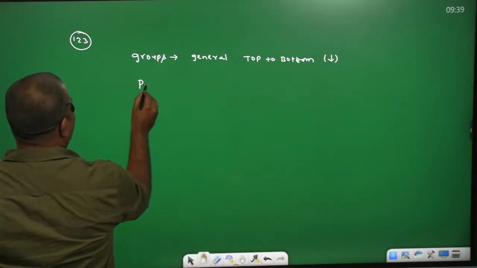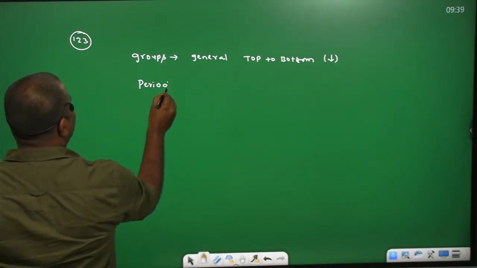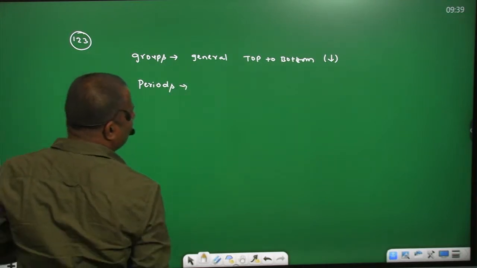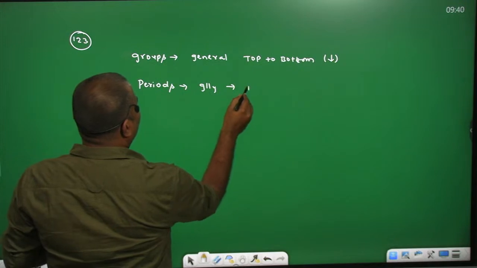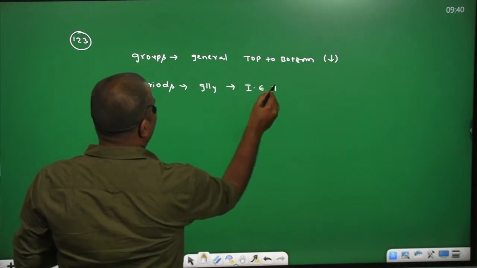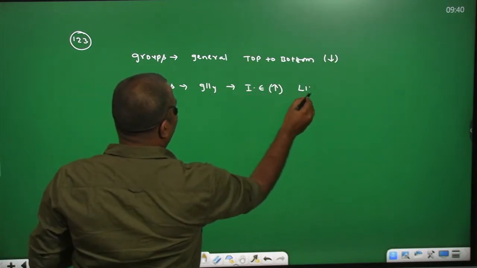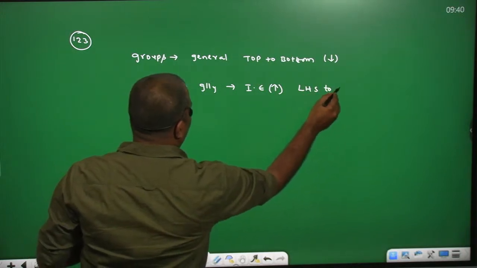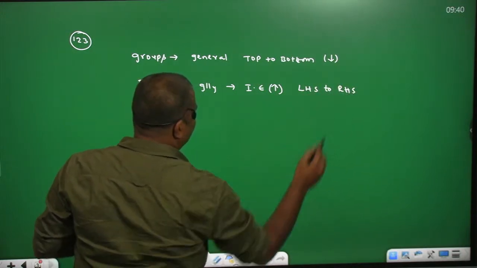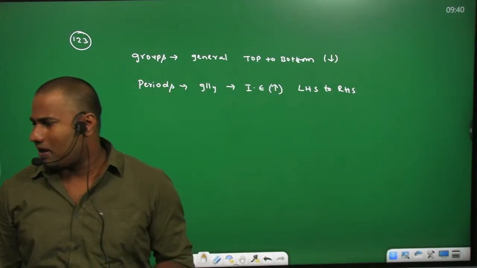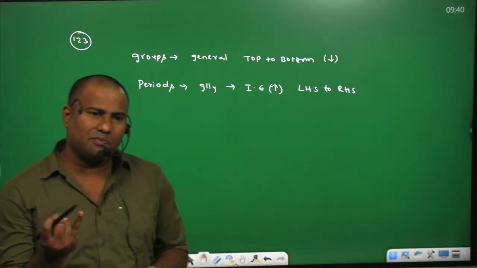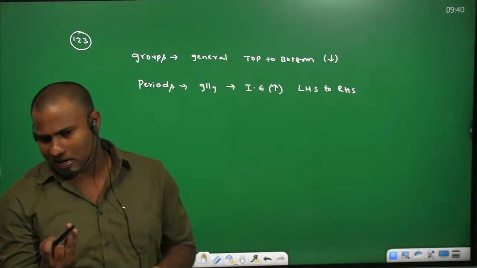Whereas in periods, generally the ionization enthalpy increases from left hand side to right hand side. This is the general order. But we have some effects, called penetration power and half-filled electronic configurations.